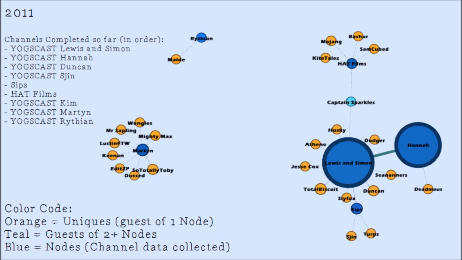And because it is Thursday, there are three colors identifying the three different groups I've made. The nodes, whose channels I have collected data for so far, are in darker blue. The guests, who have appeared on multiple channels, are in teal, light blue, or whatever. And the uniques, who have only appeared on one of the node channels so far, are orange.